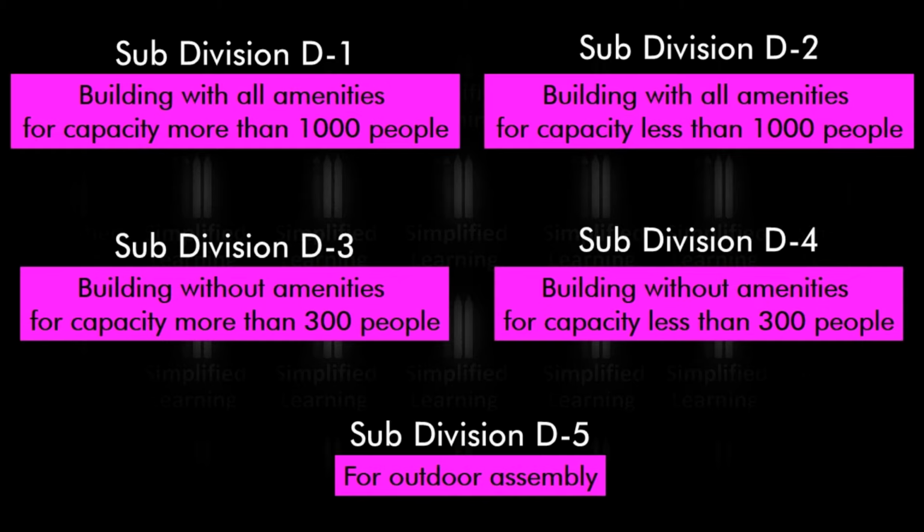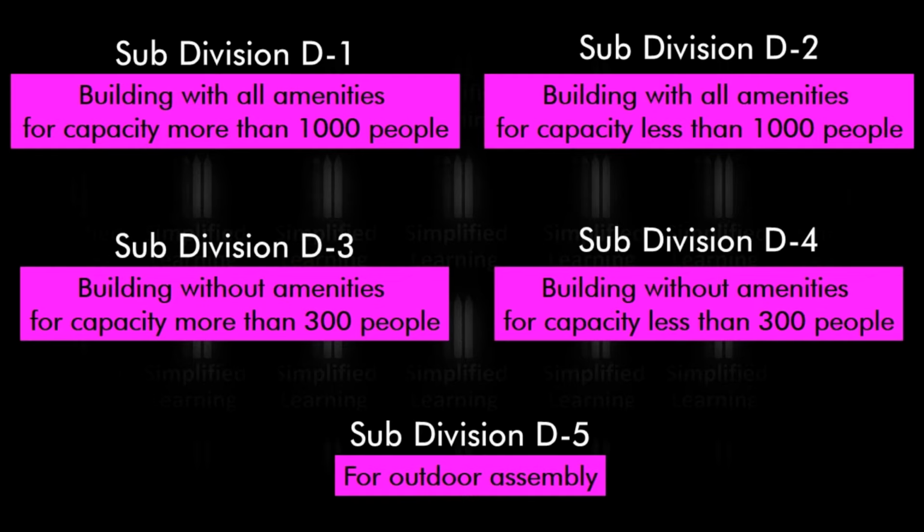In subgroup D3, buildings such as libraries, lecture halls and museums are covered, where seating arrangement, sound system, moving curtain, rising stage and other amenities required for performance art are not there. The use of such buildings is up to 8 hours per week and may run in shifts or batches. This subgroup can accommodate more than 300 people at once.